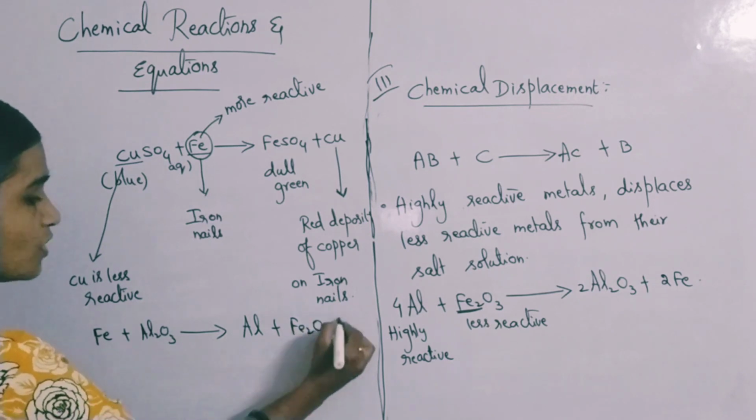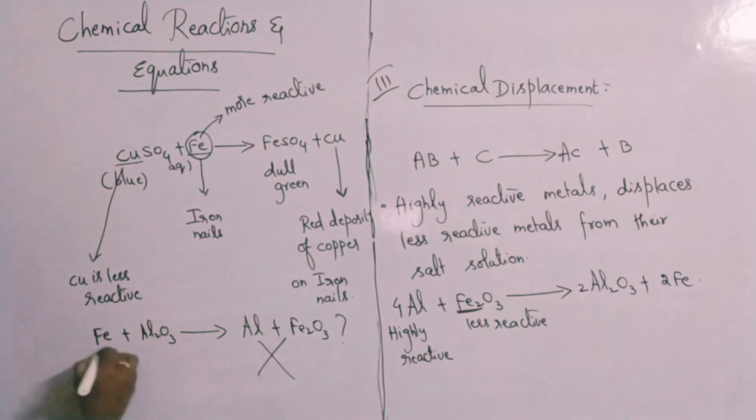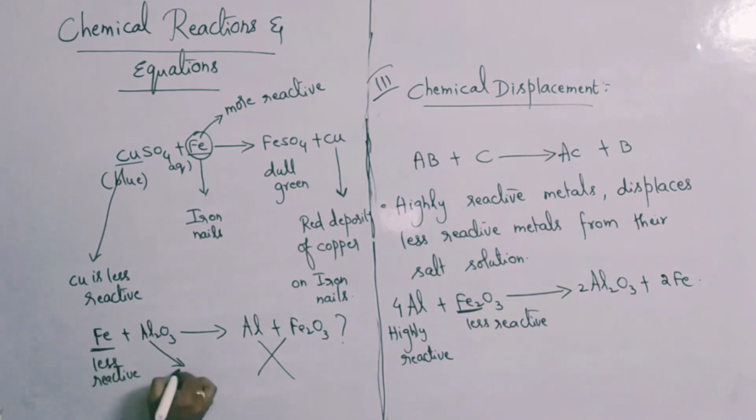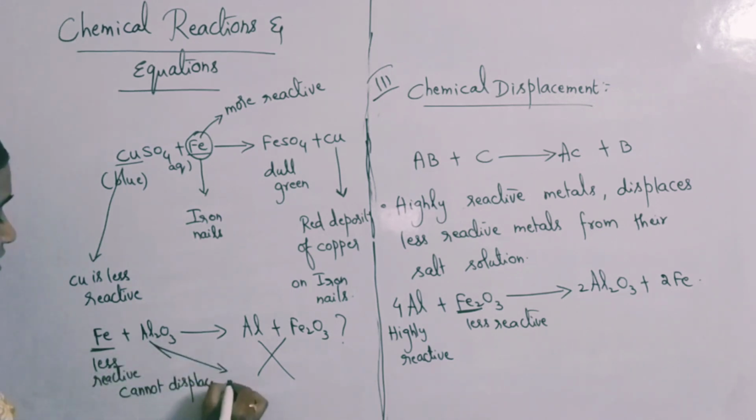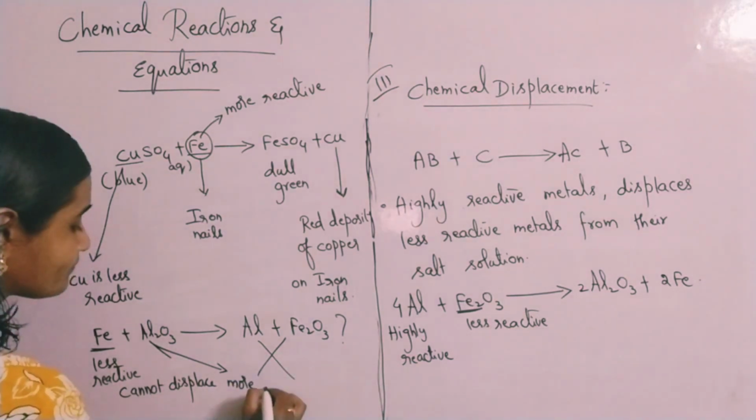Is this reaction possible? No, not at all possible, because less reactive metal cannot displace more reactive metal from its salt solution. So reverse reactions are not at all possible.